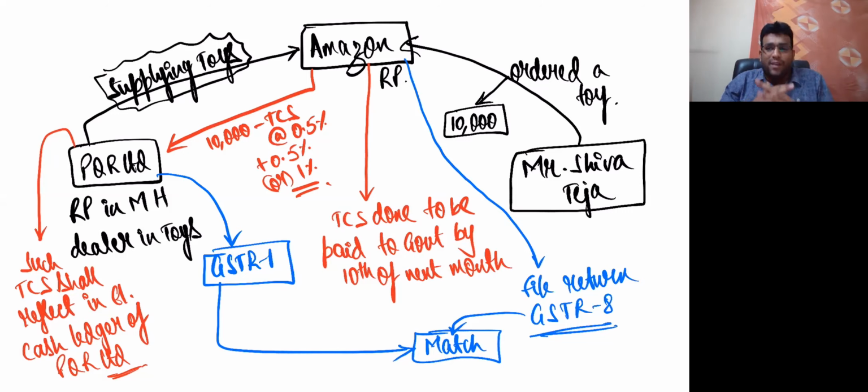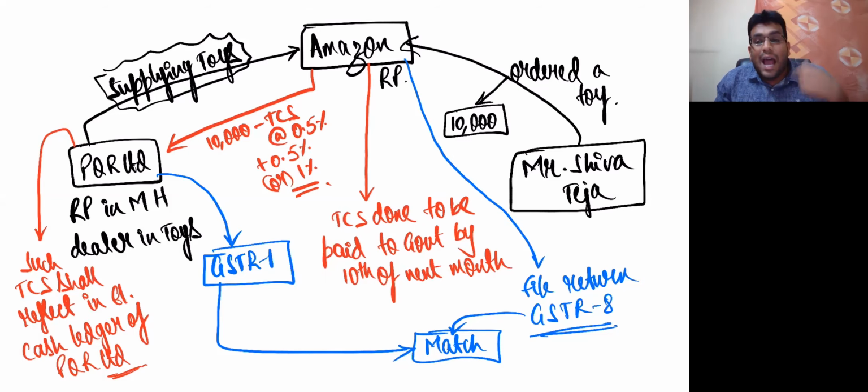Now one point, let me repeat one more time. The story of TCS is applicable only to e-commerce operators. This is not applicable to everybody like that. In income tax, there are so many cases like sale of scrap, sale of motor vehicle, parking lot, toll plaza, where TCS is applicable. But under GST law, TCS is applicable only for e-commerce operators, and that too only when the e-commerce operator is collecting payment on behalf of the supplier.